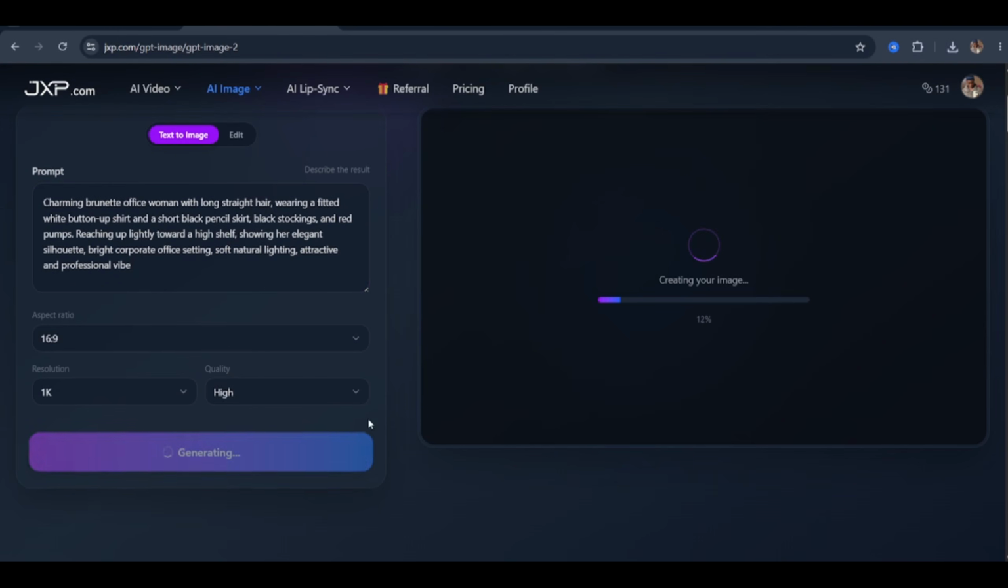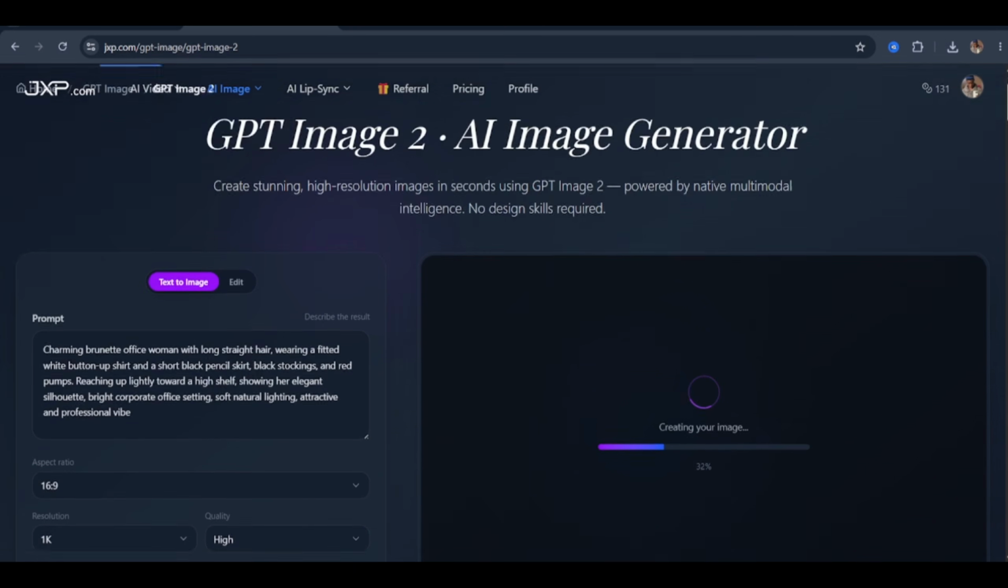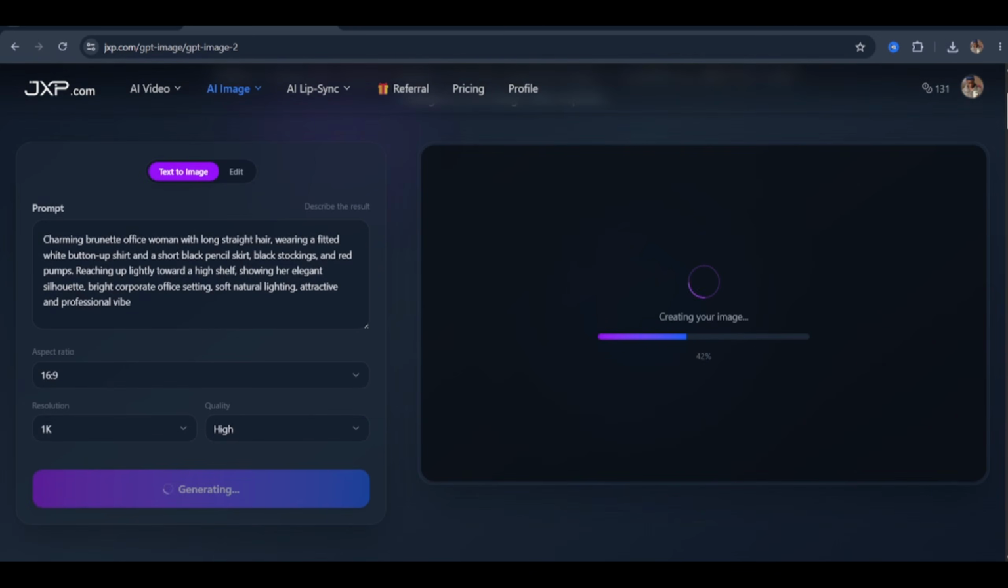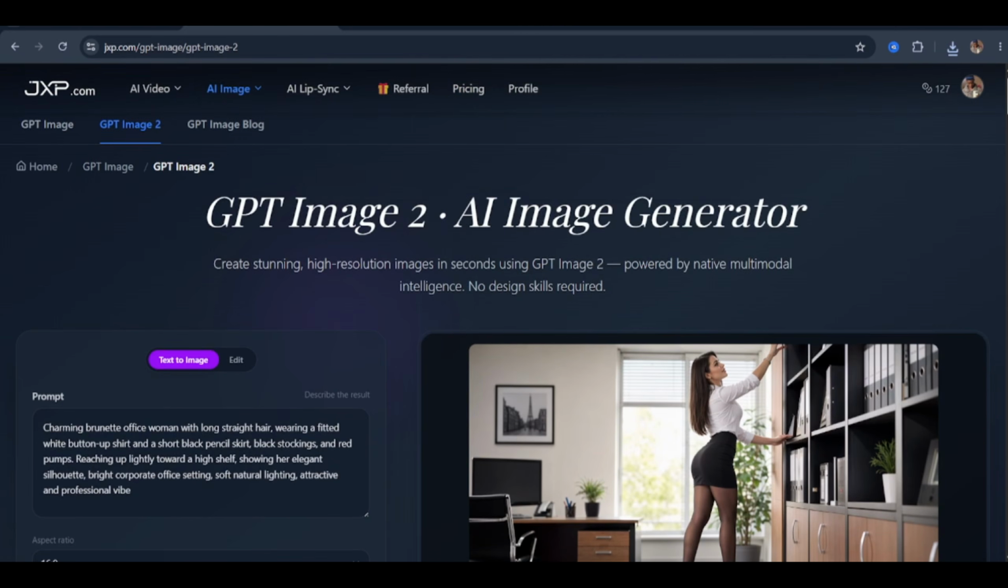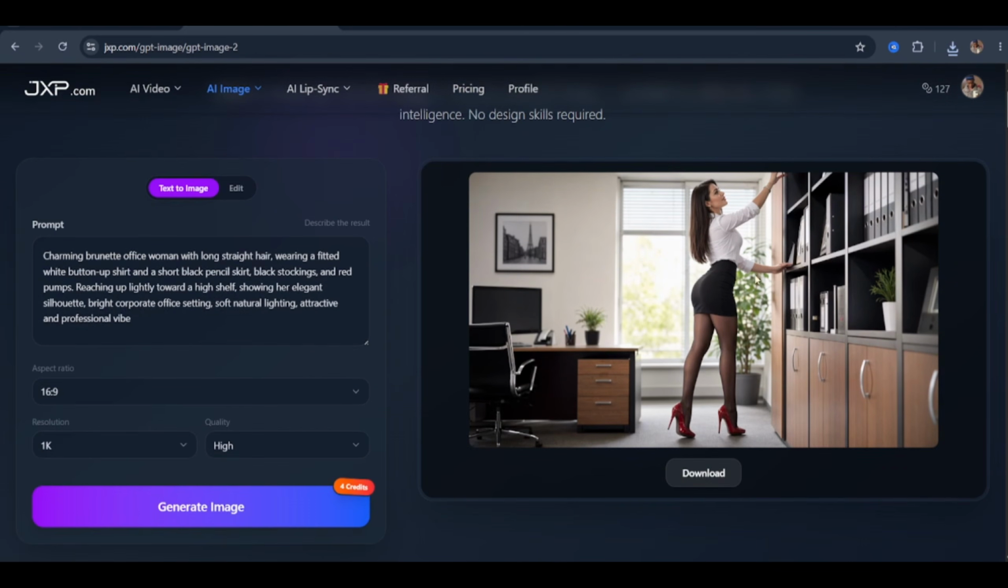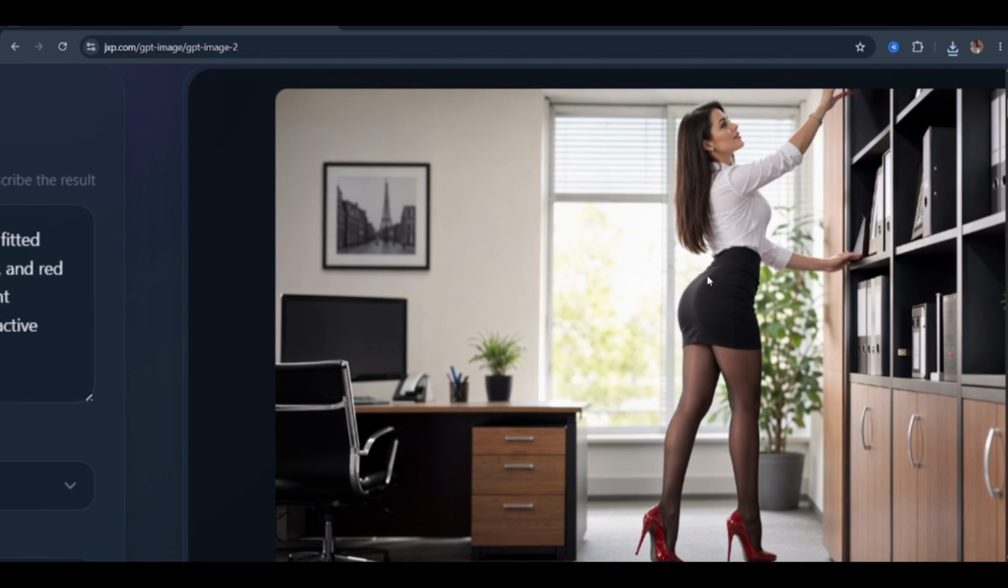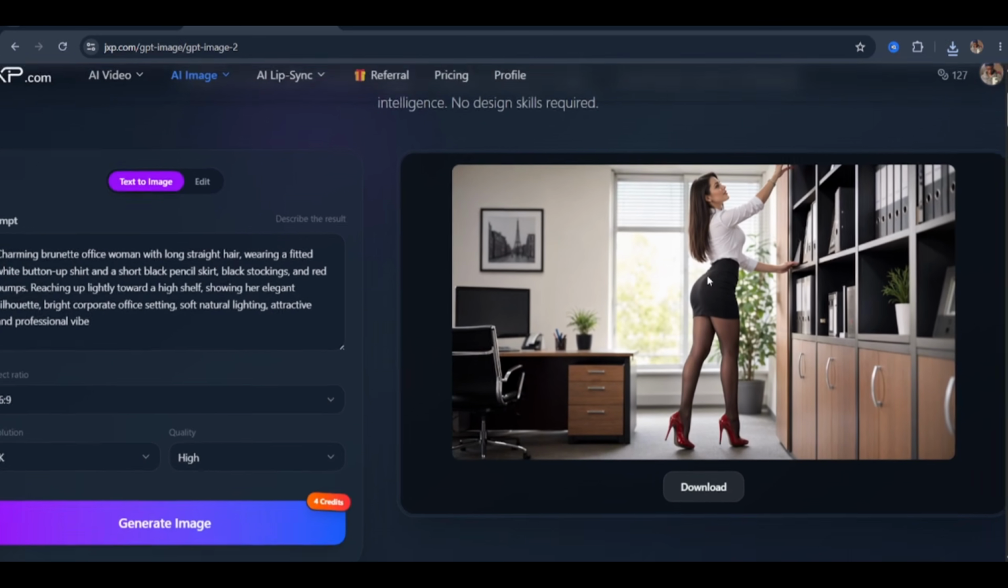And here's something worth noting immediately. This generation is going to cost just 4 credits. 4 credits for a high-quality AI-generated image using GPT Image 2. That is an extremely efficient credit-to-output ratio, and it's one of the main reasons this platform is worth including in your free AI toolkit. And there is the result, and I want you to look closely at the detail in this image. You can see the monitor in the background, the chair, the full office environment.